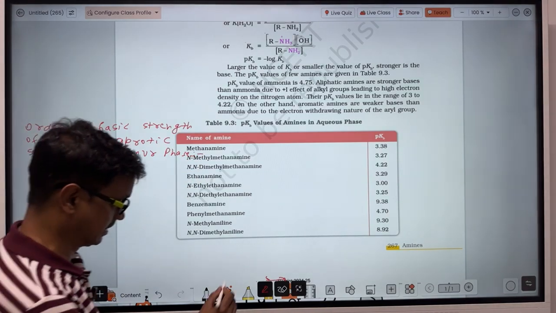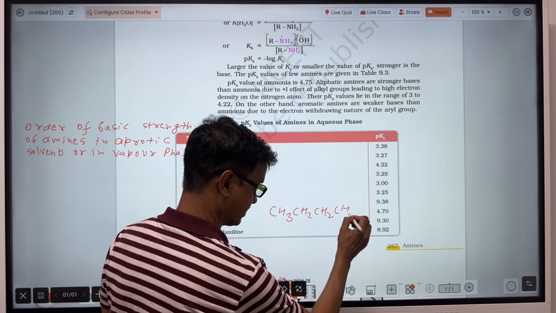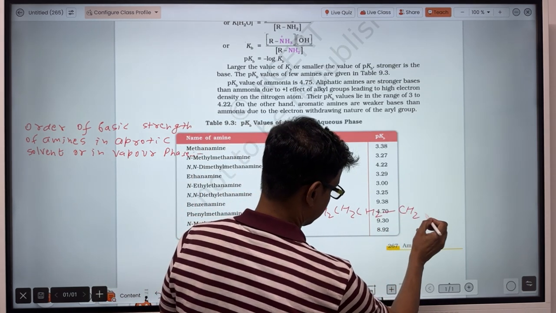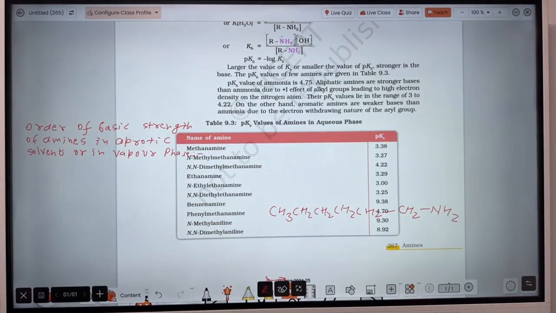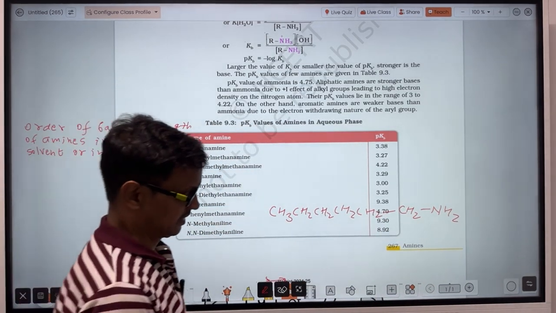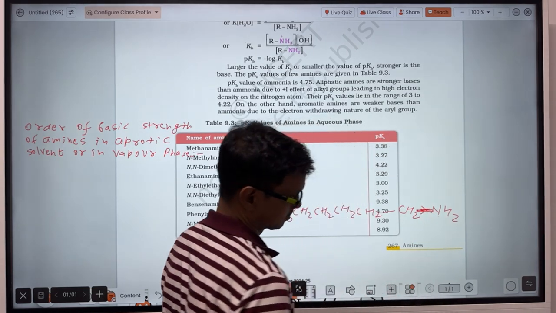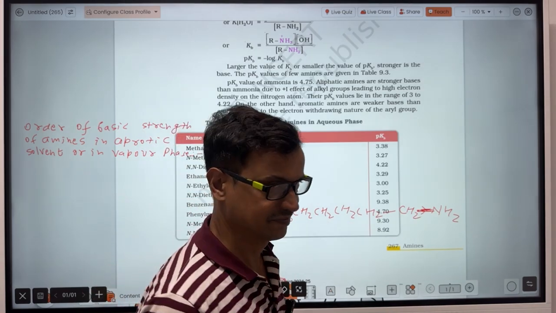What you find is that in the case of amines, suppose I am taking amines having 6 carbon atoms. Here electrons are provided from this side. So electrons go from the alkyl group from one side.